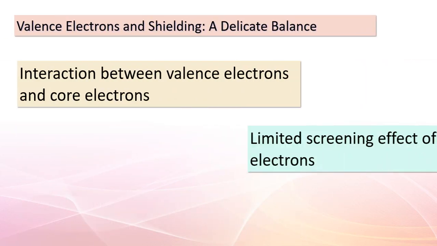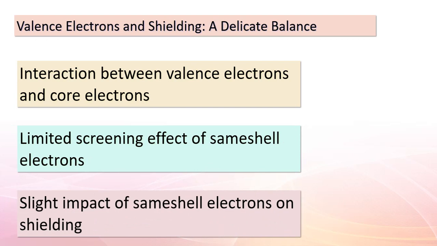Good day, young scholars. Let's take a moment to appreciate the intricate dance that happens within atoms. Valence electrons, those lively participants in chemical reactions, are surrounded by their core electron companions. Core electrons act as the guardians, protecting the valence electrons from the full force of the nucleus. While valence electrons in the same shell don't shield each other significantly, they do play a minor role in our shielding story. This balance between the core electron's shielding effect and the valence electron's desire to explore and interact gives rise to the atomic behaviors we observe.